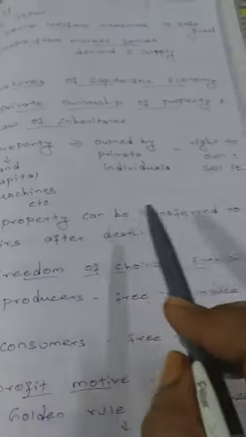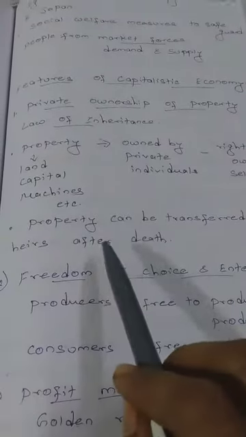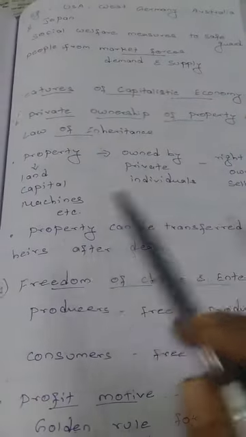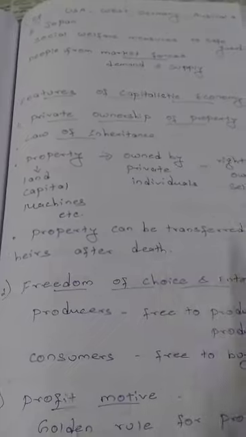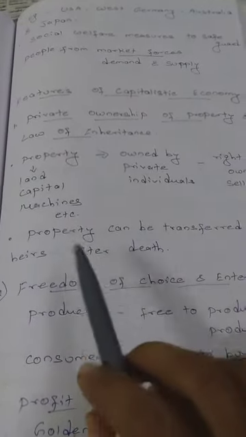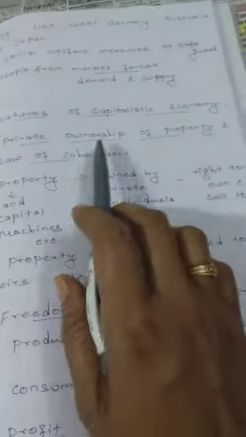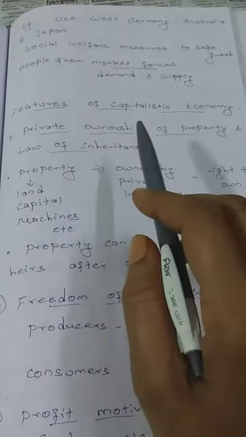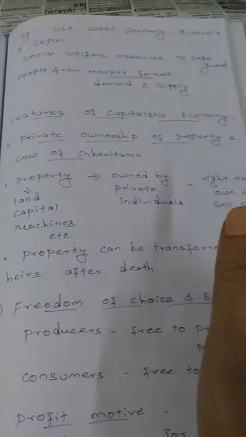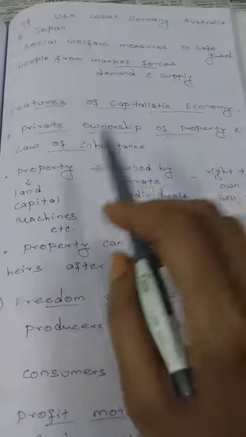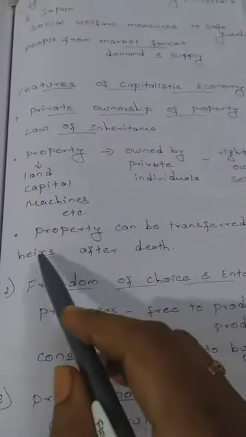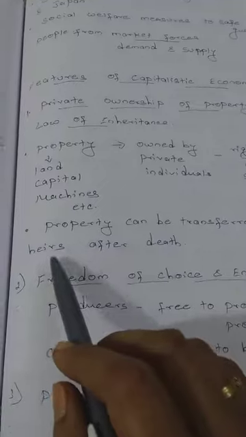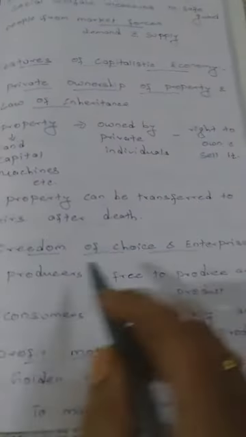And the property can be transferred to heir after death, means to any person after death. A person can transfer it to son or to his daughter after his death. Okay, so that is regarding first point, private ownership of property and law of inheritance. Inheritance refers to which is transferred to any person after his death. Okay, heir refers to varisu in Tamil.